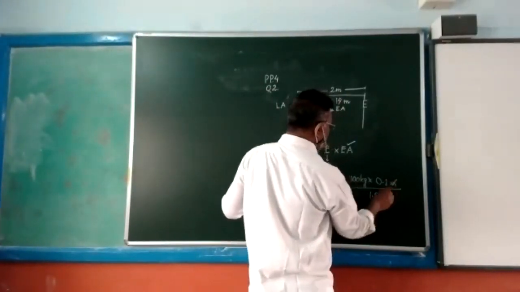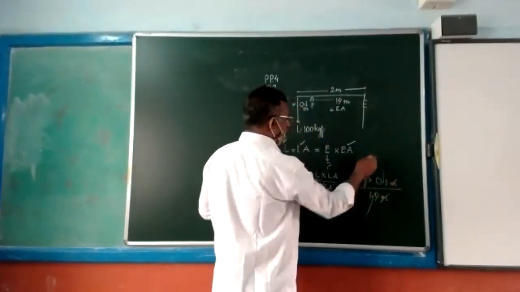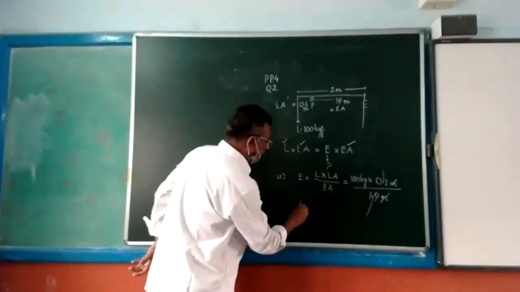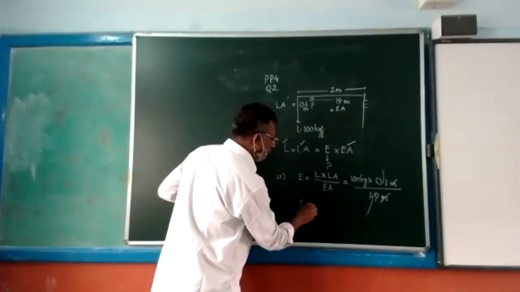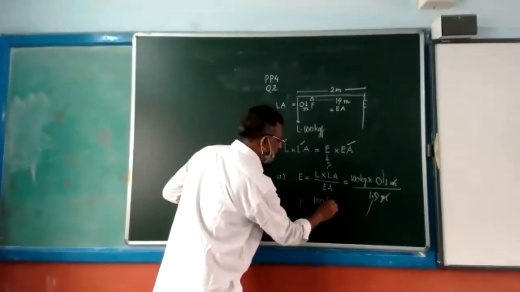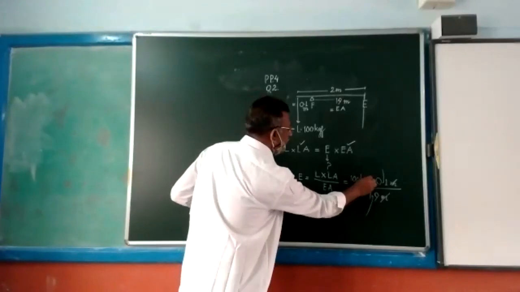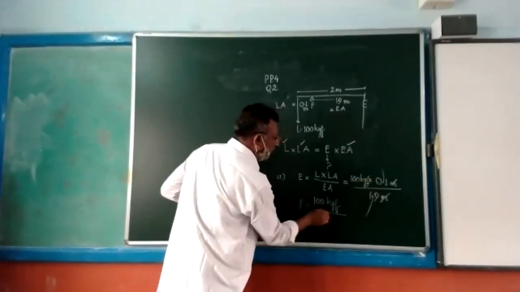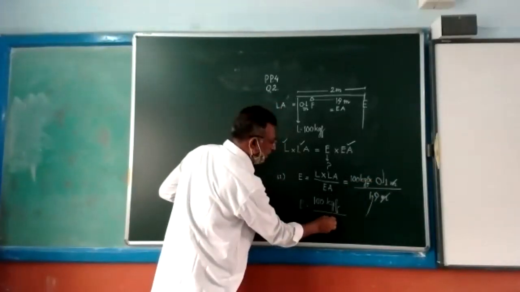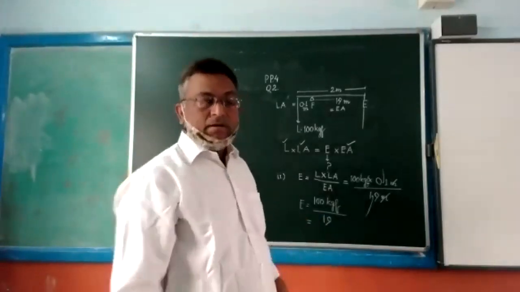The decimal point is removed, so effort equal to 100 kgf into 1/19.